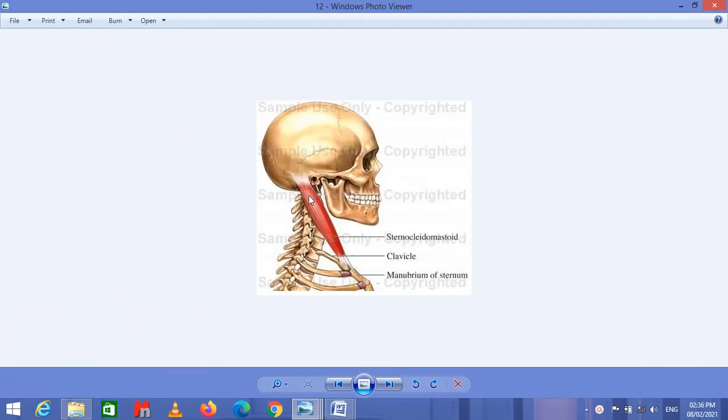This is the sternocleidomastoid muscle. It is connected with the sternum, with the clavicle, and near the mastoid process to the temporal bone. That is why this is called the sternocleidomastoid muscle, and it is innervated by the accessory nerve.